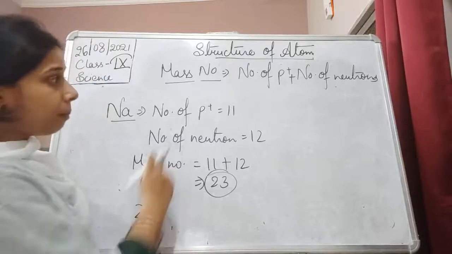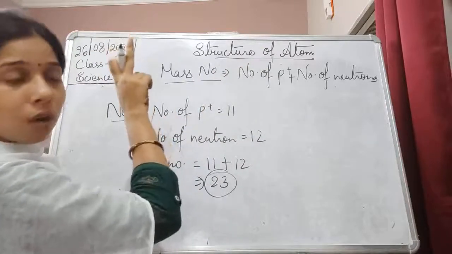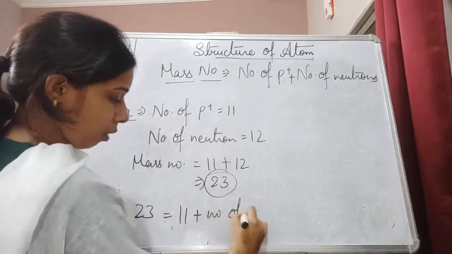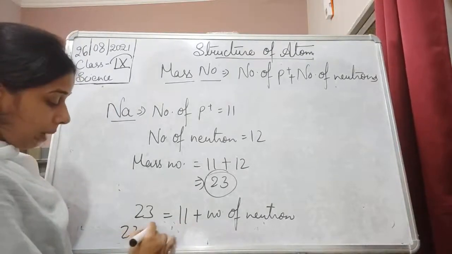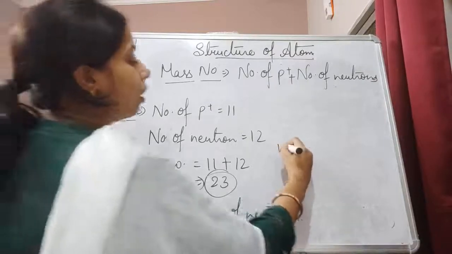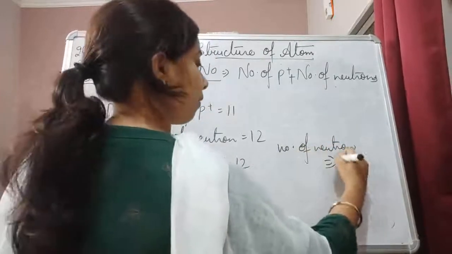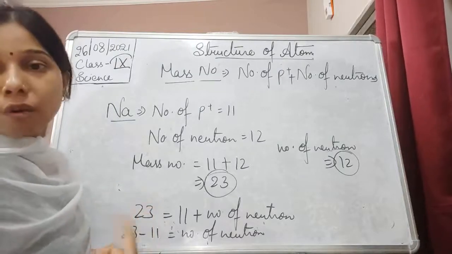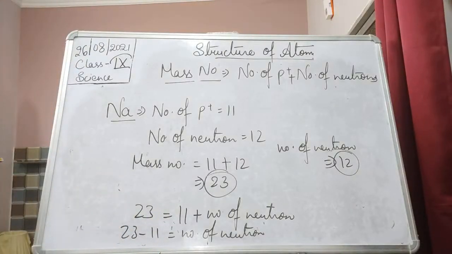So mass number 23 is equal to the number of protons, which is its atomic number, and the atomic number of sodium is 11, plus the number of neutrons. Now you can see here, this 11 will come to this side, so 23 minus 11 is equal to the number of neutrons, and ultimately the number of neutrons will be equal to 12. This is how we are able to find the number of protons, neutrons and electrons from a given atom.